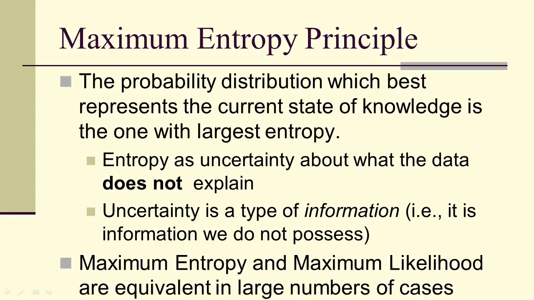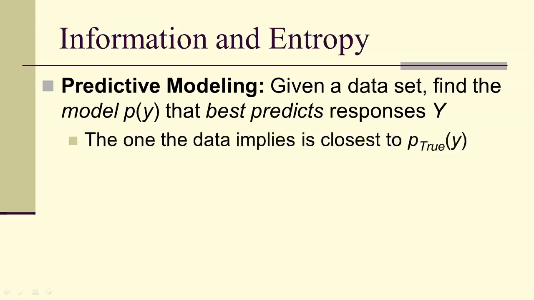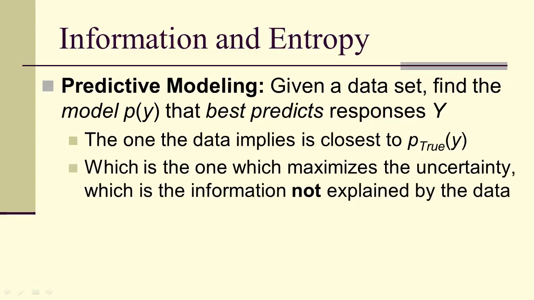Now, maximum entropy and maximum likelihood are equivalent in a large number of cases. In particular, in the traditional statistical modeling approach of a parameterized family of distributions, maximum entropy and maximum likelihood are equivalent. So information and entropy. We're going to be doing predictive modeling, given a data set, finding a model p of y that best predicts responses. The one the data implies is closest to p true is the one that we're hoping to get. And it's going to be the one which maximizes the uncertainty, the information not explained by the data.